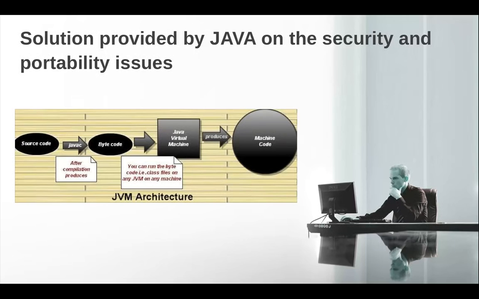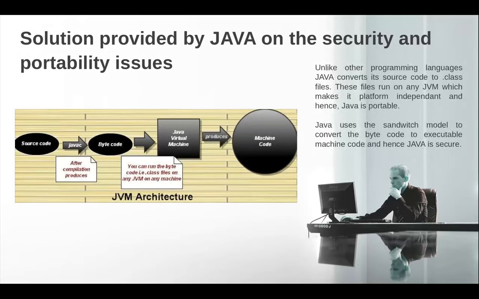In other languages, the source code on compilation gives an executable file. This executable file is not platform independent, but here we get a binary code, and this binary code can be interpreted on any OS, depending on the JVM. In the JVM, again, the binary code is verified. So we have a binary code verification.